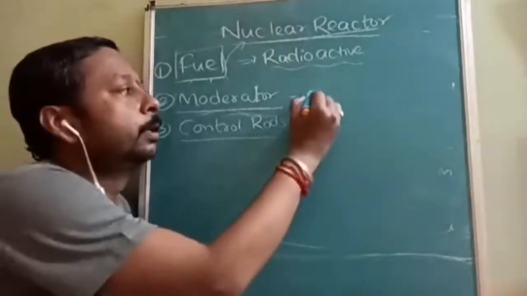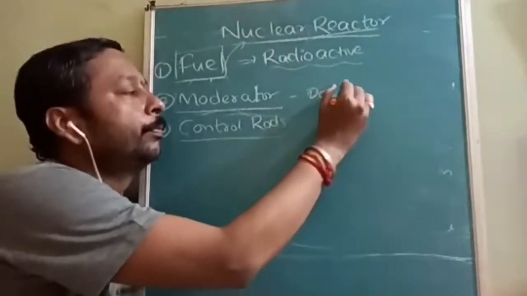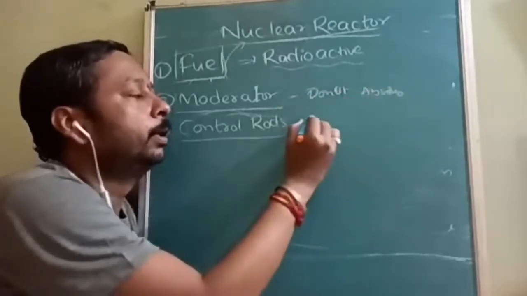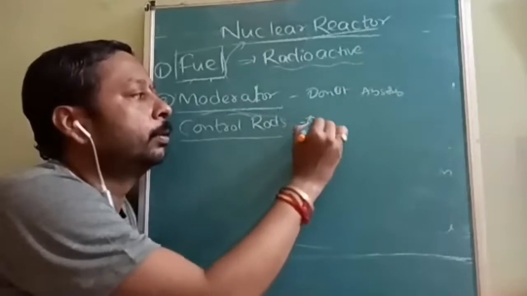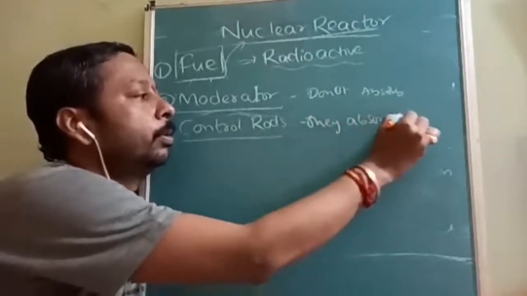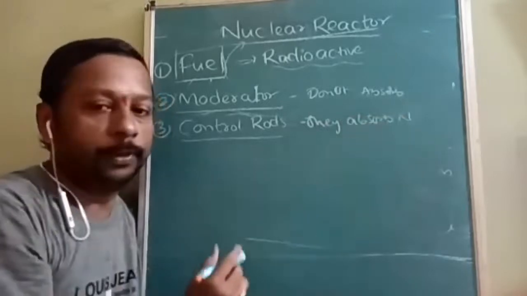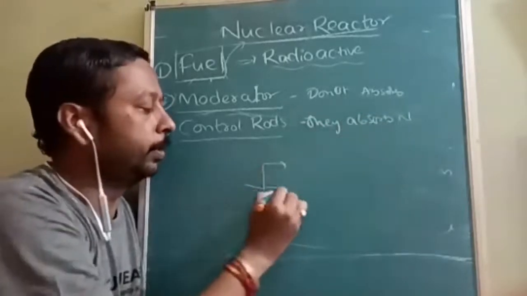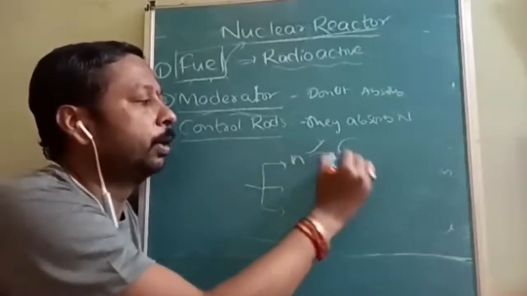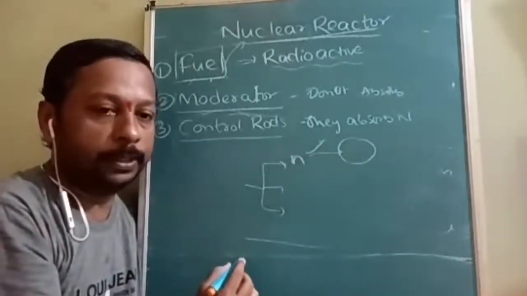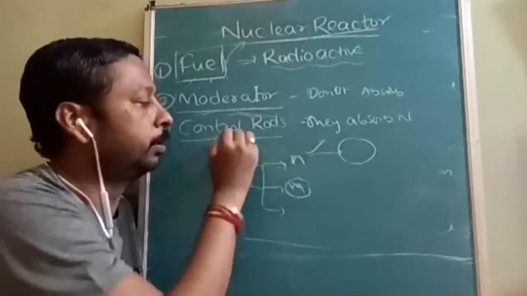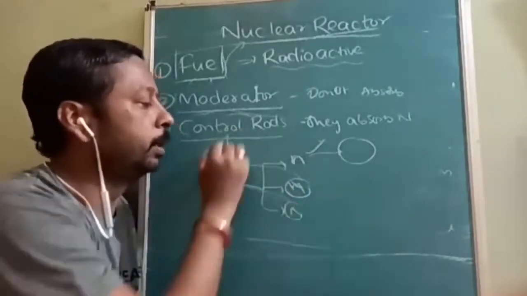Here they do not absorb neutrons, but here they absorb neutrons. Suppose 3 neutrons are coming, only 1 neutron is allowed to collide with one more fissile material, and the other neutrons are absorbed by the control rods.